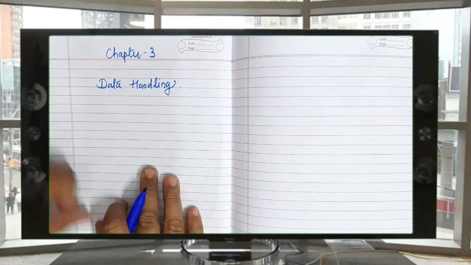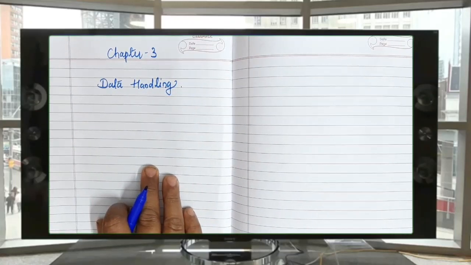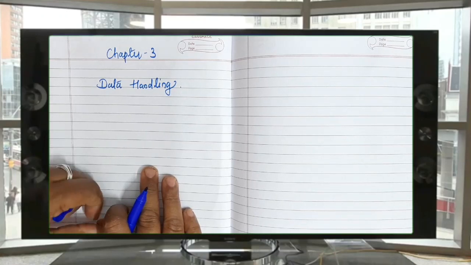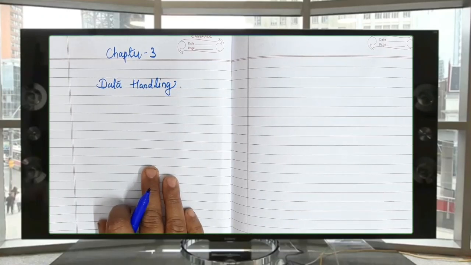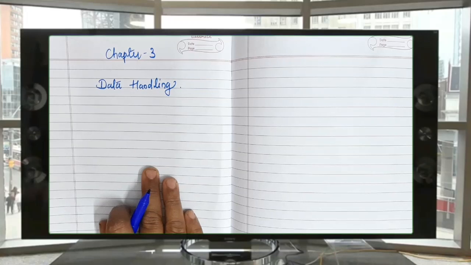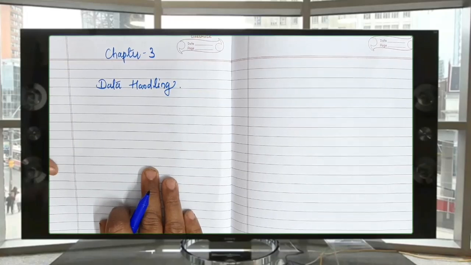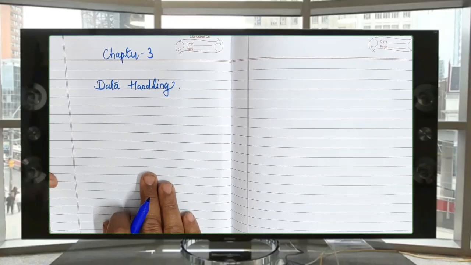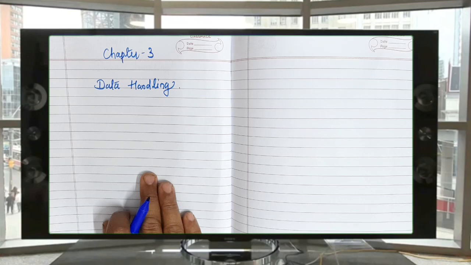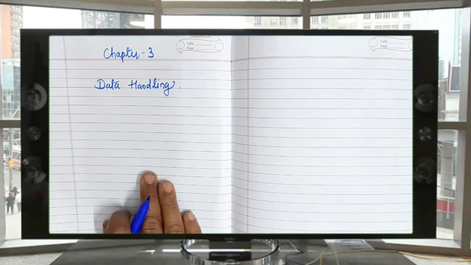Okay. Now, in your previous class, you have learnt about the many kinds of data. Data means what? Collection of scores or collection of some kinds of examples, like temperature or some scores like football match or scores of cricket match.